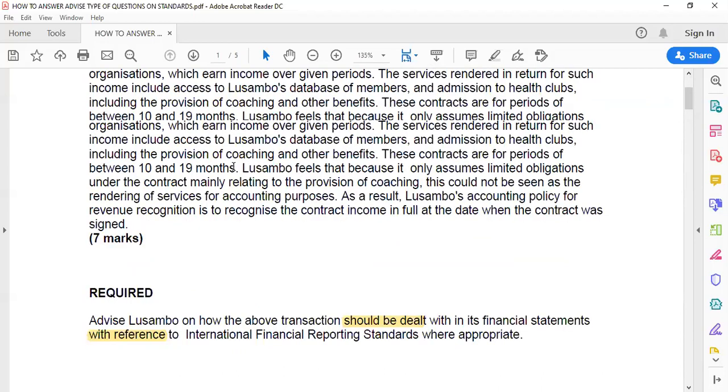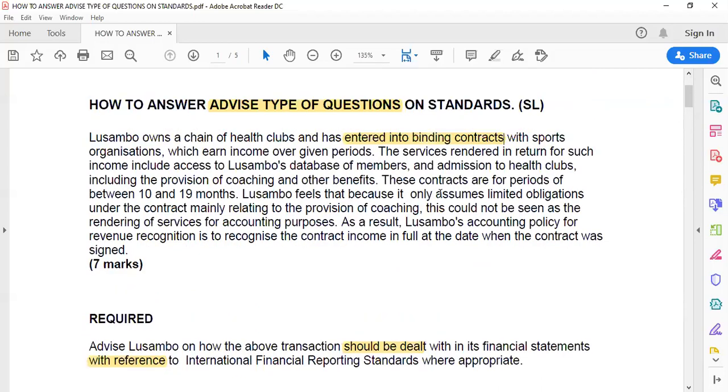Because here we've been told that Lusambo only assumes limited obligation under the contract. Lusambo assumes limited obligation under the contract. So step number 2 has not been fulfilled in this case.